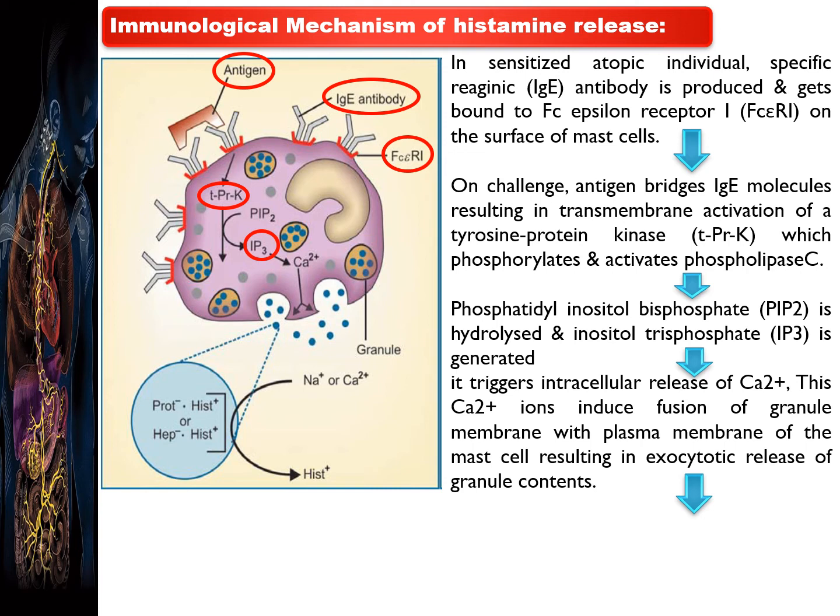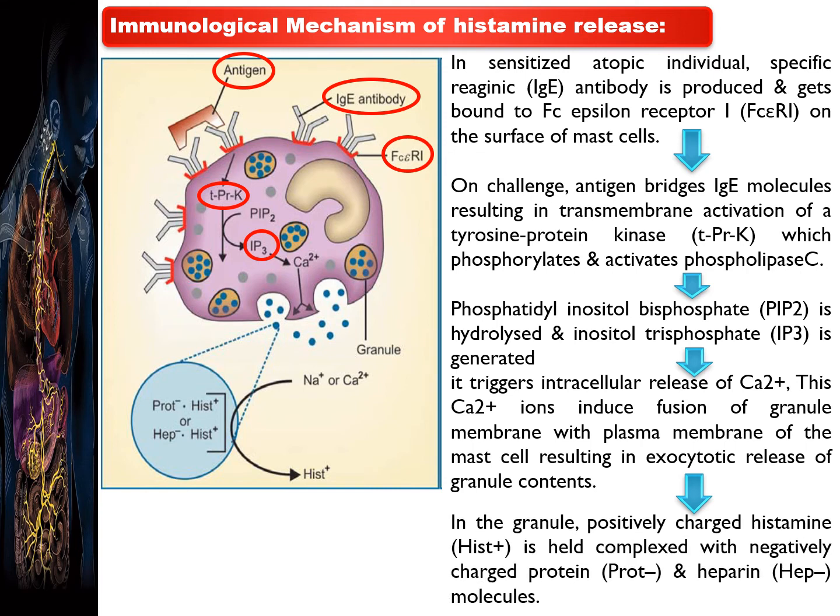Then what happens? The histamine released from these granules is positively charged, and is held complexed with negatively charged protein and heparin molecules. So as we already discussed, histamine is always present in the complex form with the protein and the heparin, which is negatively charged.